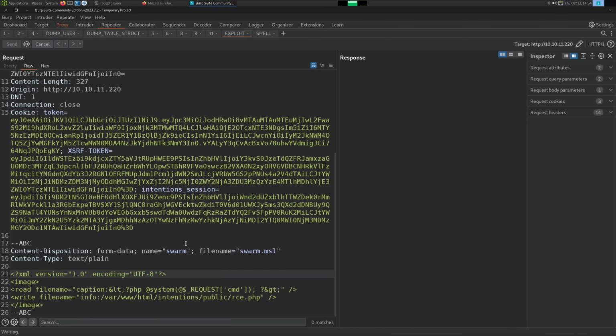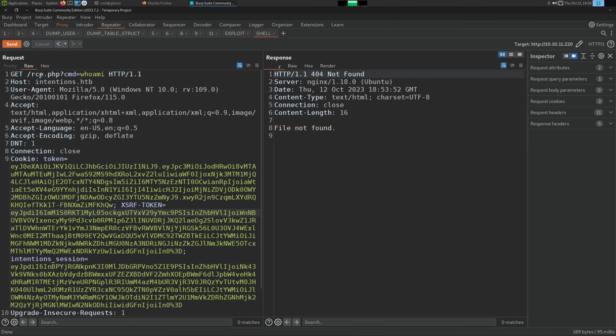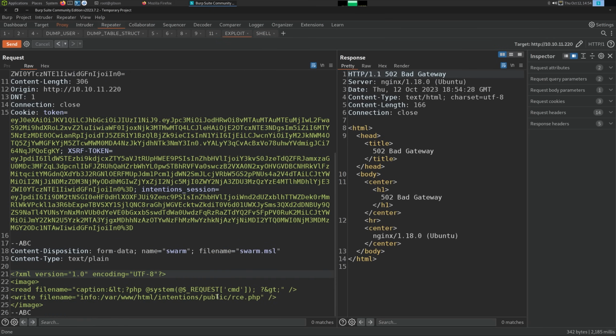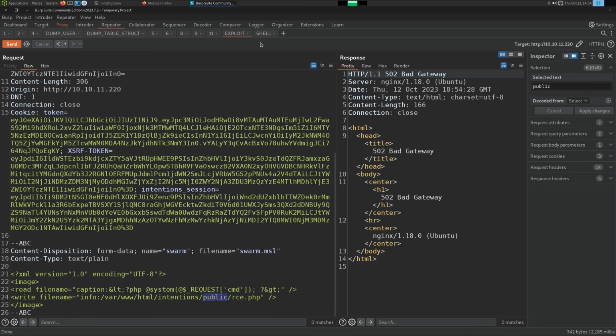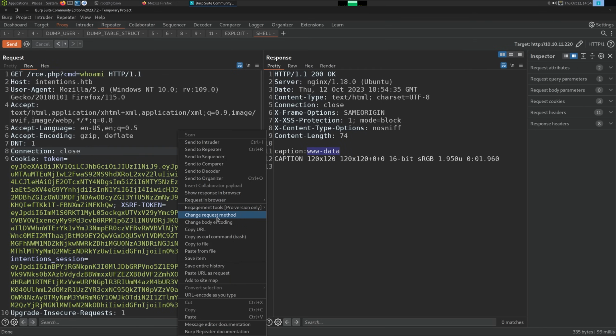So hit enter. We're going to get this response of a bad gateway. And then I can go to the shell. We're just getting rce.php on the root. And there we go. That was it. So we just had a bad path here. So we wanted public, not storage there. And now we can run commands. We did whoami, and it's www-data.